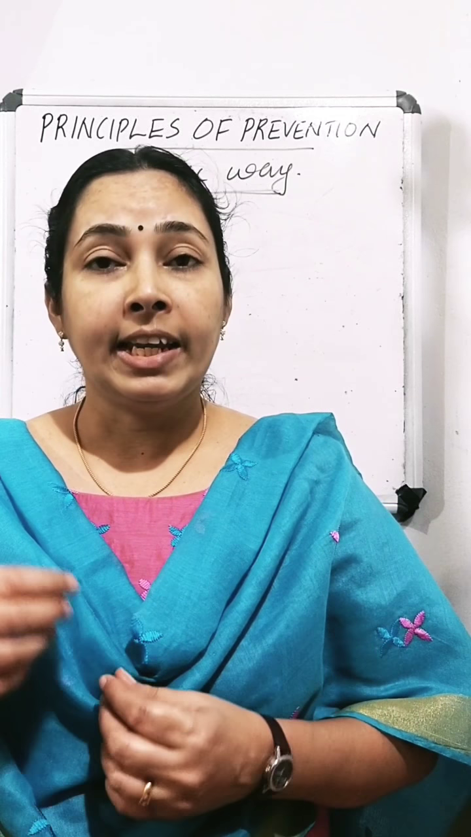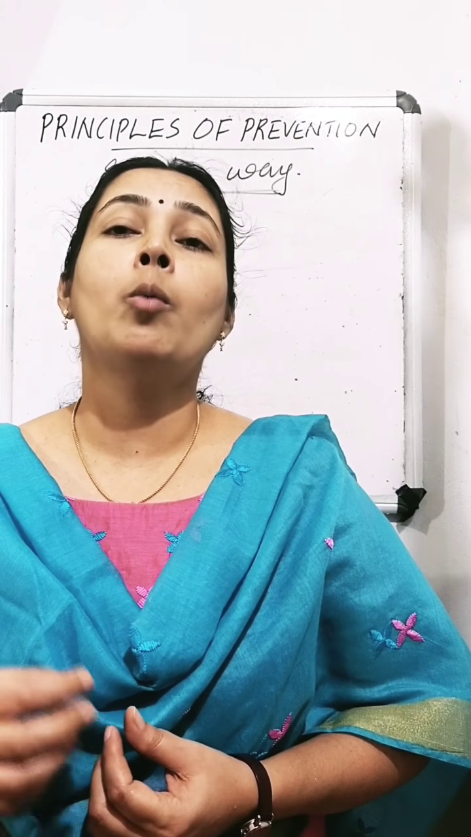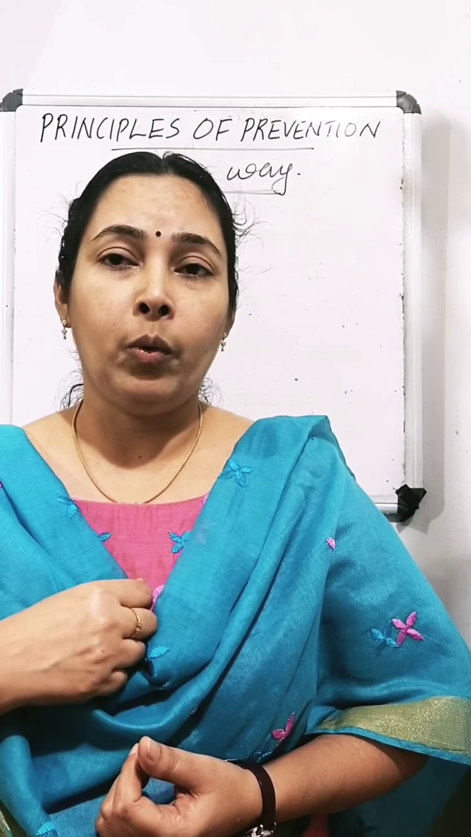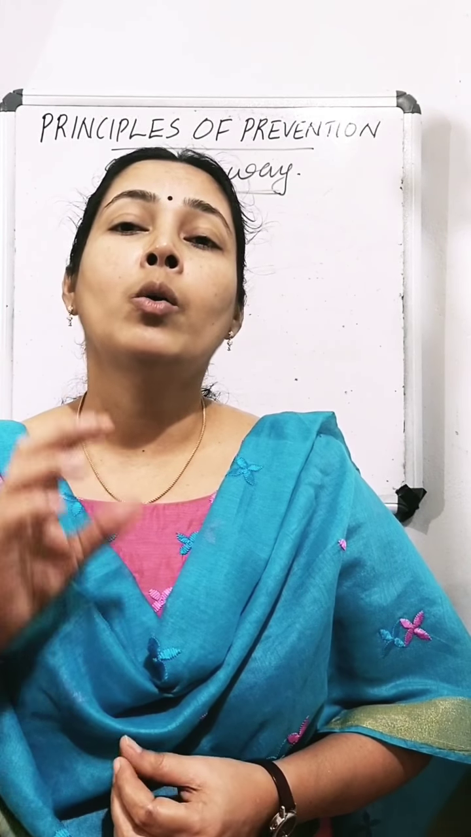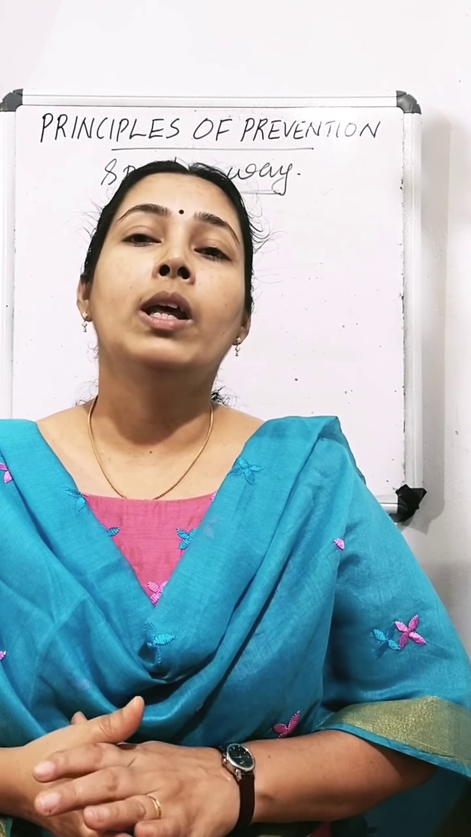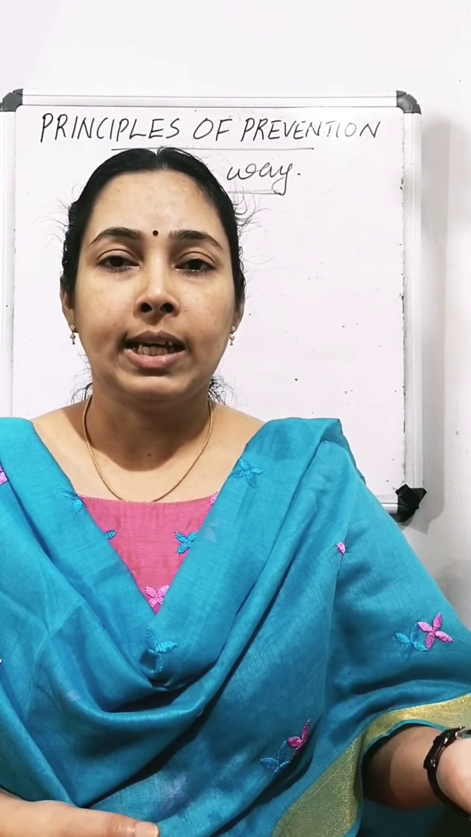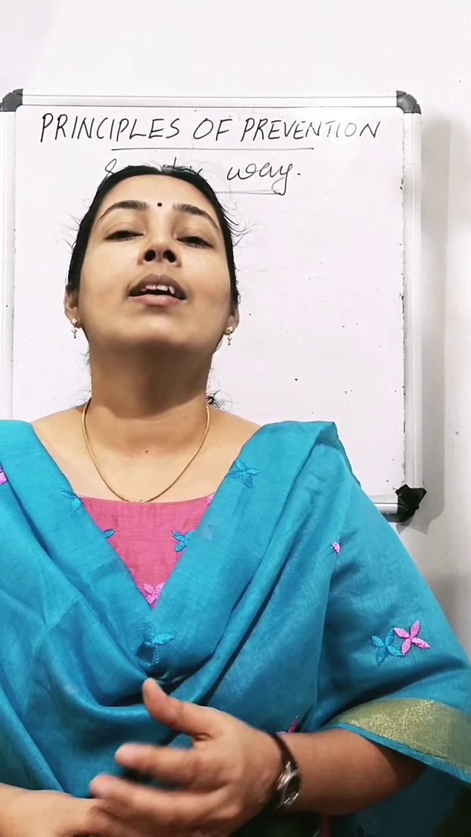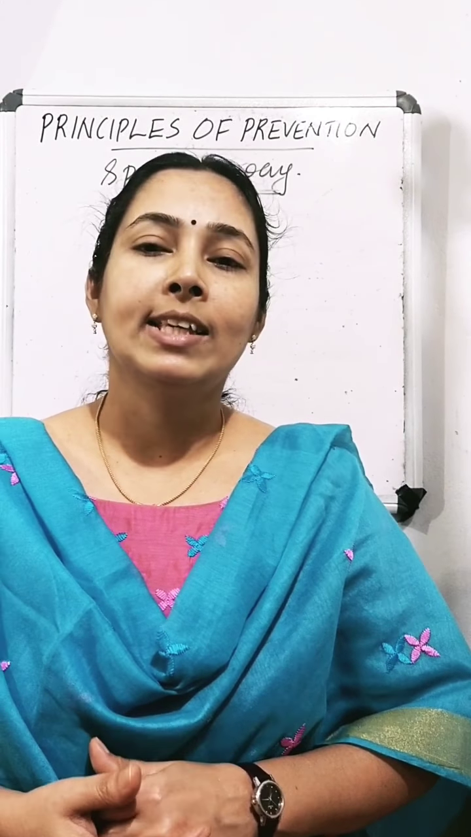That is, we can inject a weak microbe or something that mimics the microbe into our body. Then this won't cause disease in our body, but at the same time, our body will produce antibodies against it and we won't be affected by the disease again. This is how a vaccine works.